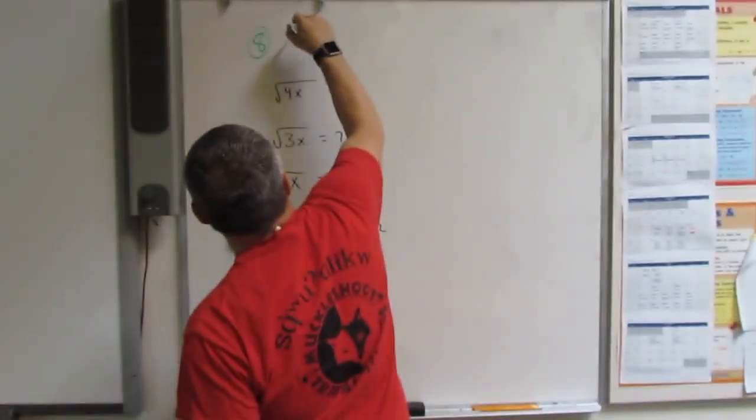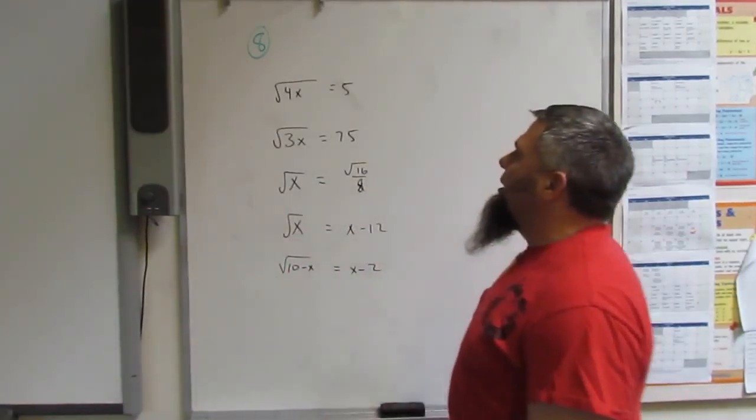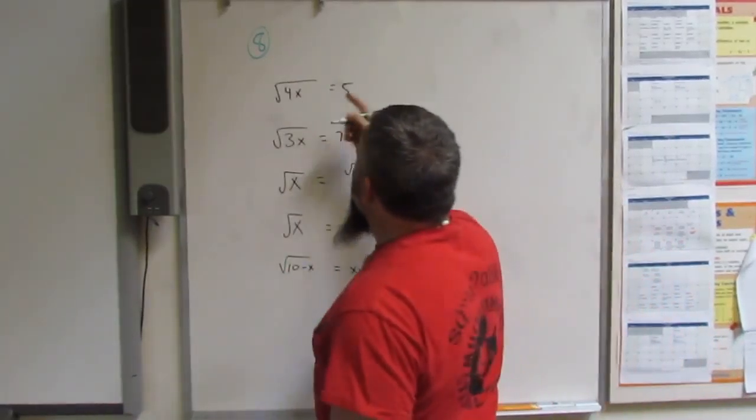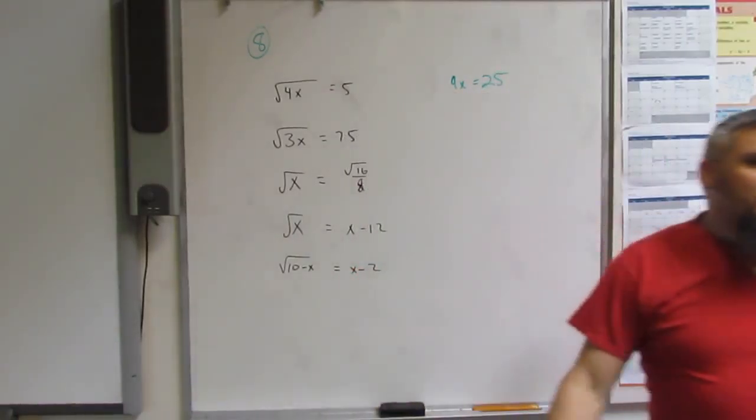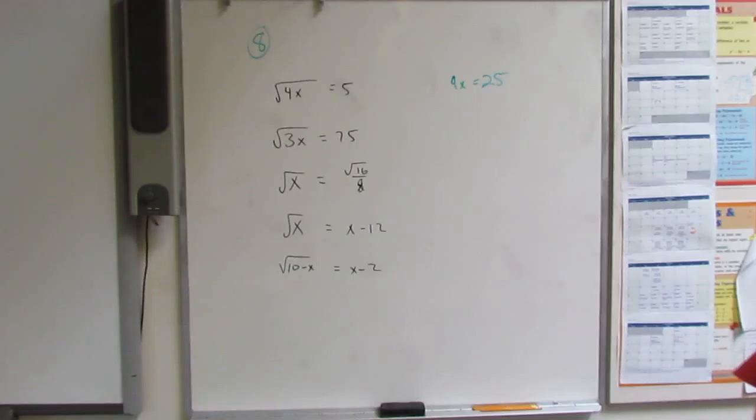Okay, so if we squared both sides, then we would have 4x is equal to 25. And divide 5 into 25, would that be an integer? What's an integer? An integer is a number, positive or negative, that's a whole number. Whole numbers are 1, 2, 3, 4, 5. Integers are -1, -2, or 1, 2, 3, 4, 5.